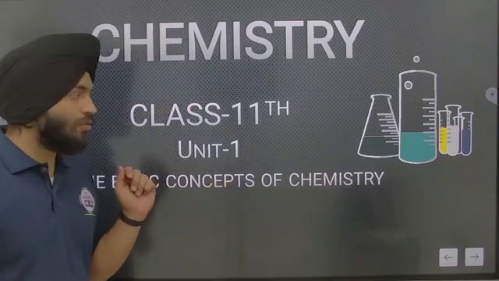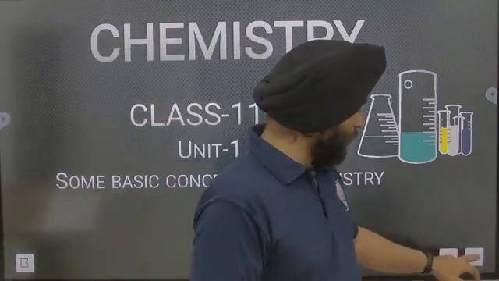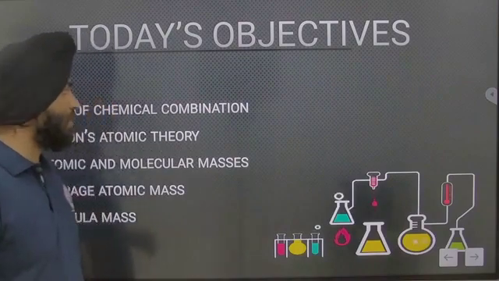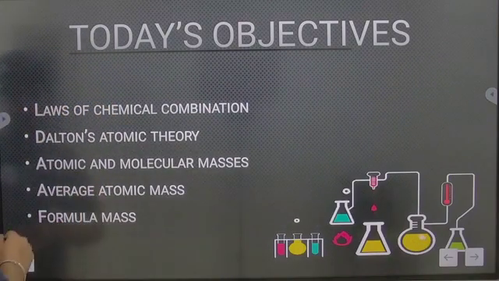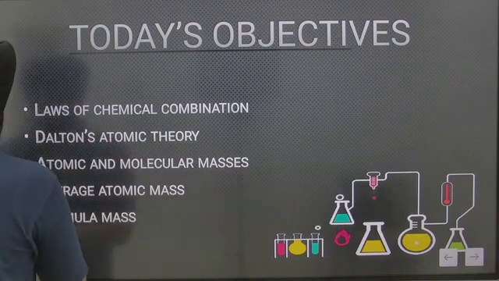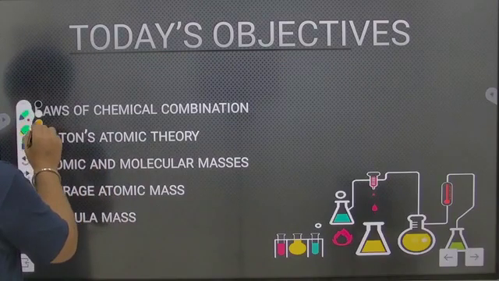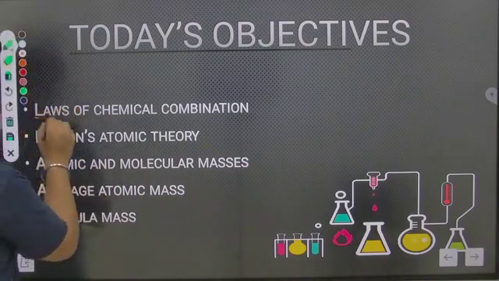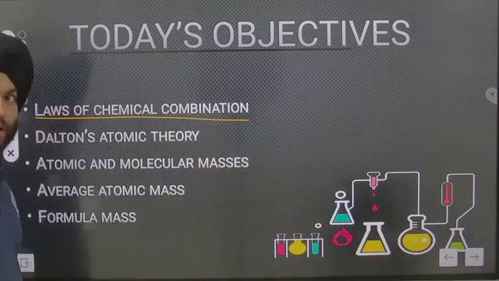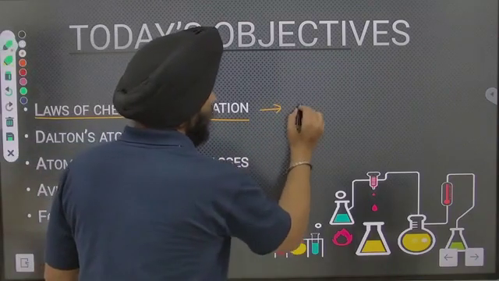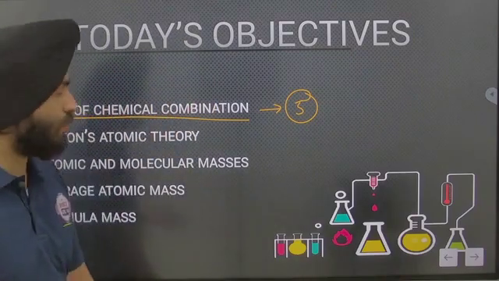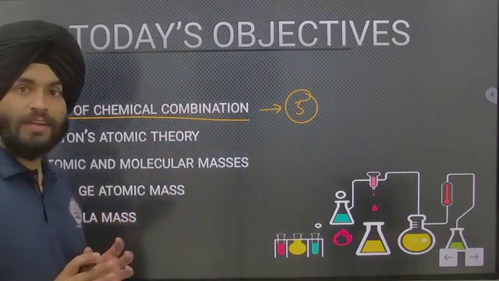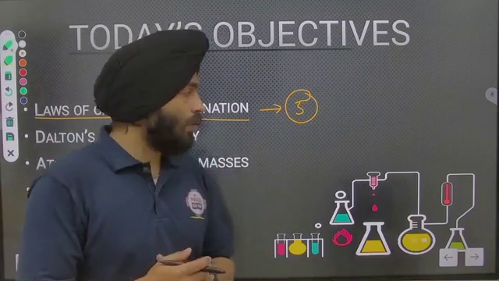Let's introduce the topics that we have to cover in this lecture. First, the laws of chemical combination. There are a total of 5 laws that we will discuss here, and in some books 6 laws are introduced, but according to NCERT we have to follow only 5 laws.